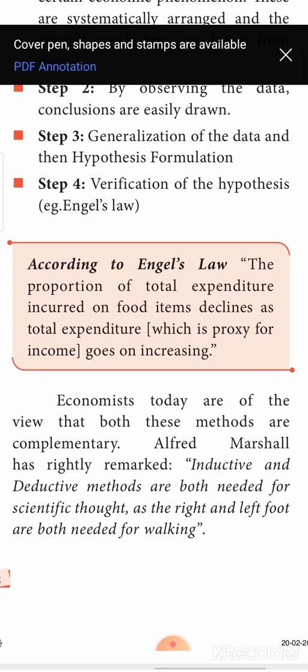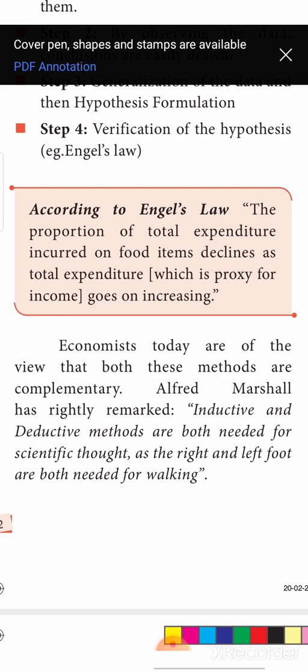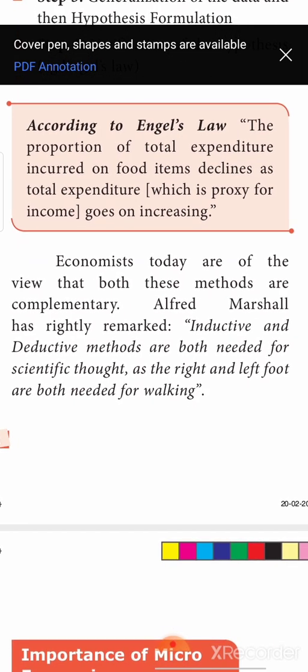So, what is the ratio here? 12,000 is to 50,000. Previously, when your income was 30,000, how much were you spending on food? 10,000. So, what was the ratio? 10,000 is to 30,000. Now, as your income increases, the ratio between the food and the total expenditure goes on decreasing only. That is what is explained here. The proportion of money that is spent on food keeps on declining as your income increases.